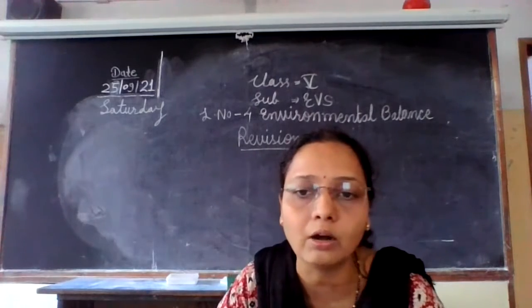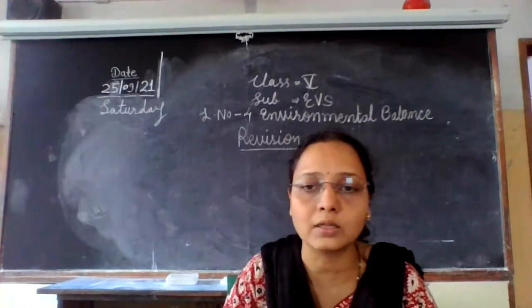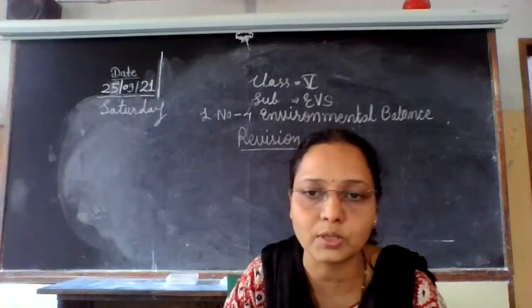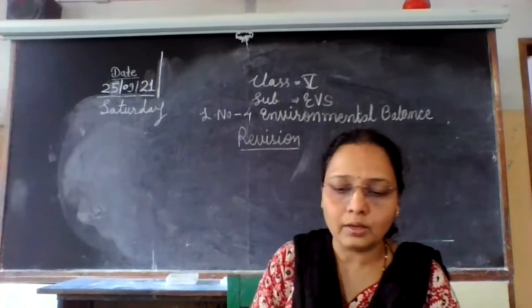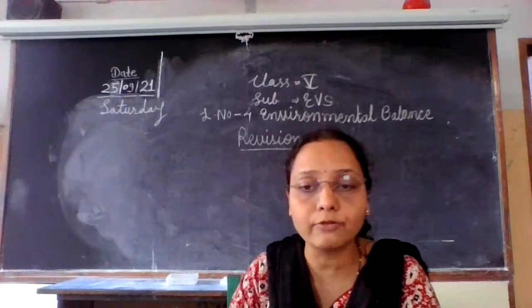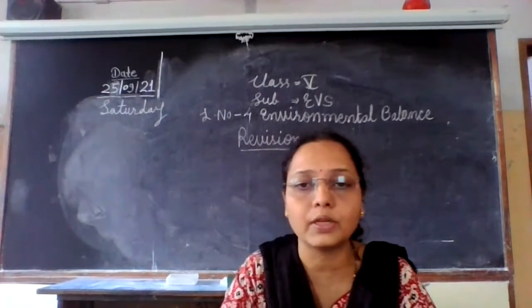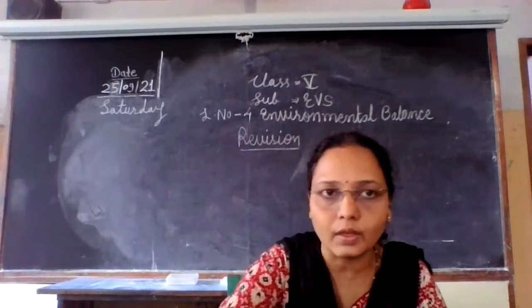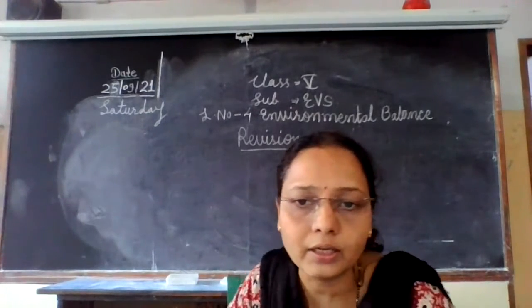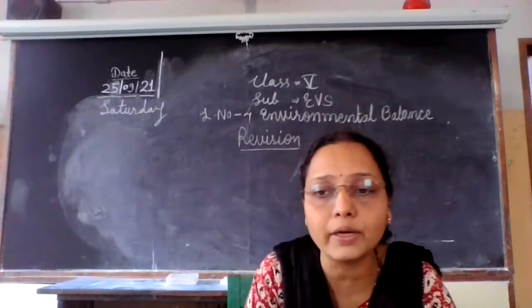So plants are called producers. Without plants, the food chain is not possible. One living thing can be a part of a number of food chains, which gives rise to a food web in nature. That is what we learned in our last video. Now let's learn about the environmental balance.